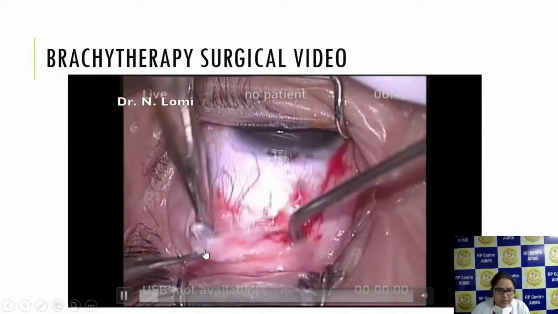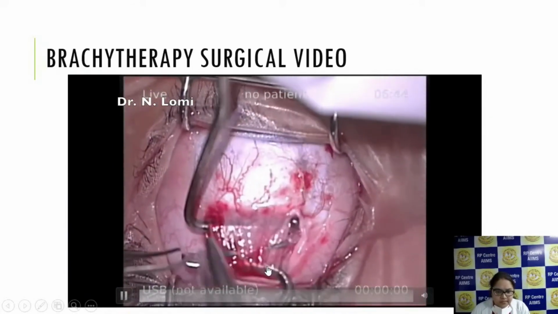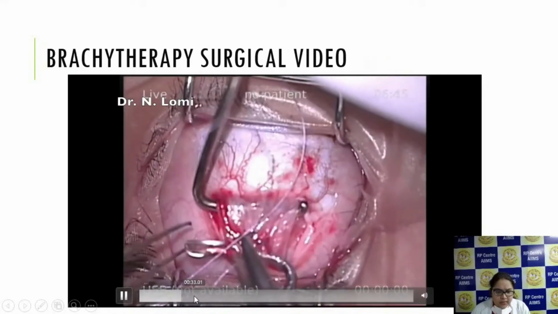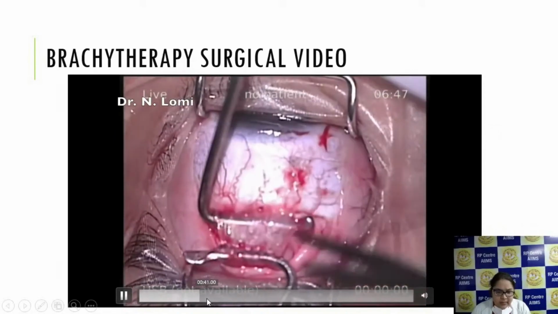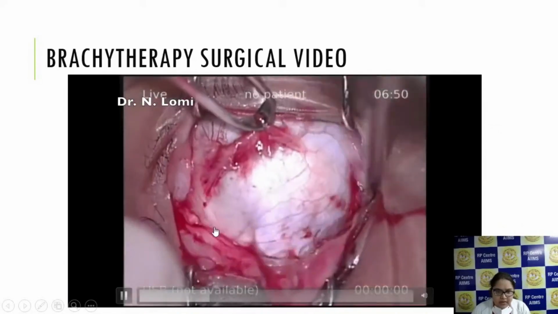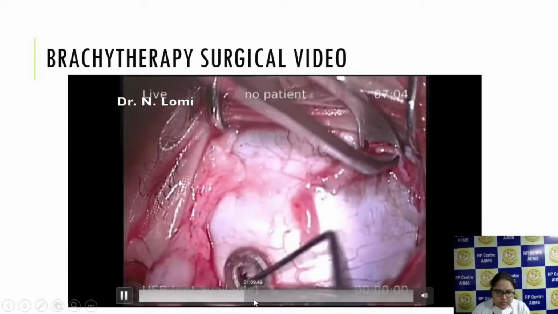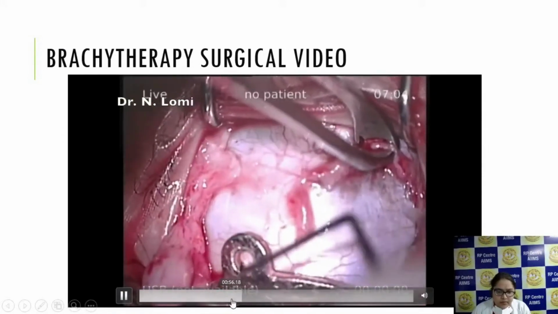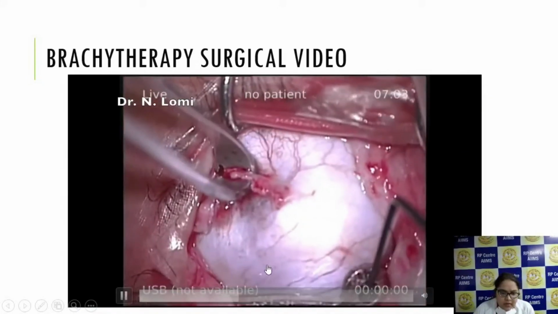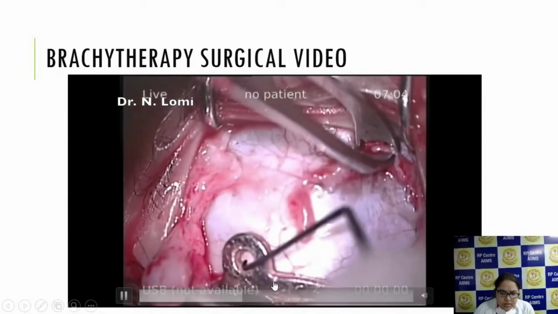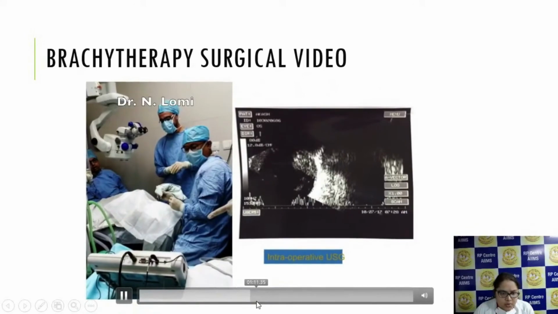Before giving the plaque brachytherapy, we do a localized peritomy and bridle the recti muscle. After putting the bridle sutures, we disinsert the recti muscle from its insertion site, dissect further, and sever the oblique muscles also. Before that, we insert a dummy plaque. This is a dummy plaque. After inserting, we mark both the holes so that we know exactly where to put the actual plaque, and we suture it to the sclera.